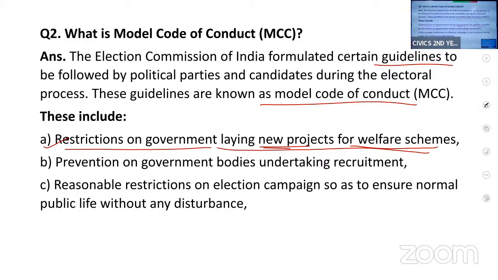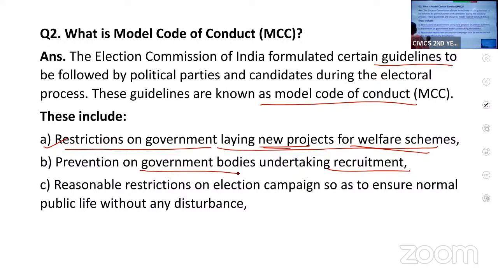Then, there is a restriction on appointment or recruitment of new government employees. They should not recruit new employees in the government departments. Once the election date is declared, no new appointments should be done in the government departments.